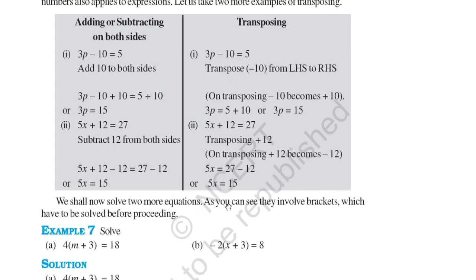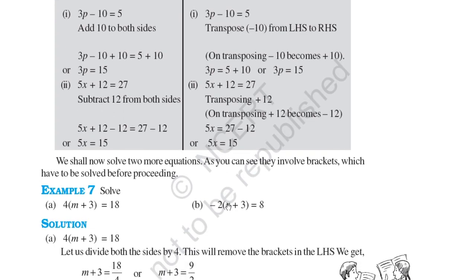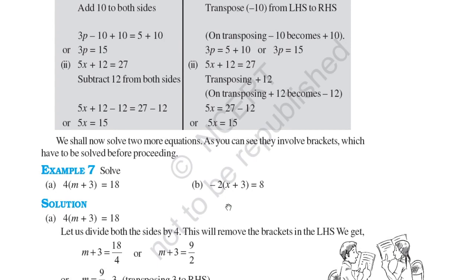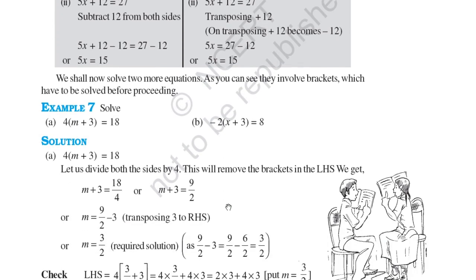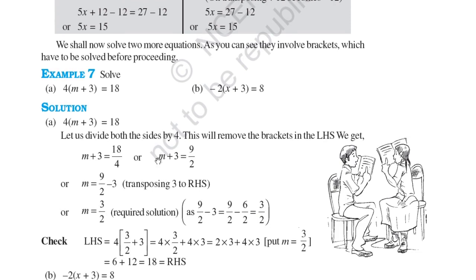So we shall now solve two more equations. As you can see, they involve brackets which have to be solved before proceeding. So here there are brackets inside. So you can see 4(m plus 3) is equal to 18 and minus 2(x plus 3) is equal to 8. So here we are solving the first one. 4(m plus 3) is equal to 18.